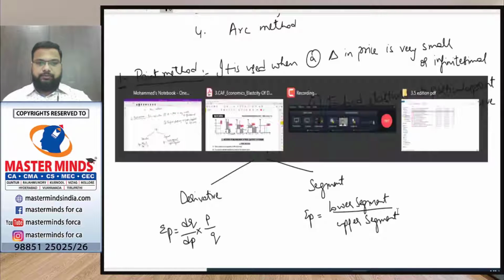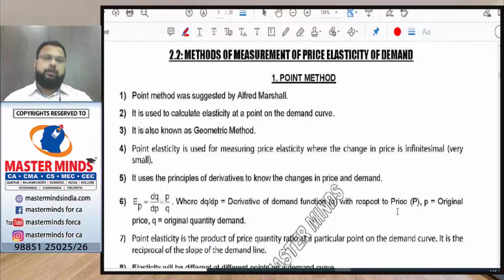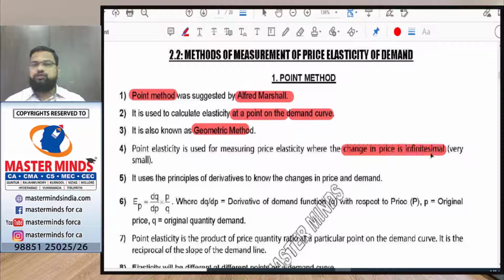Okay, so let us see the point method, the methods of measurement of price elasticity. The first one is the point method. This point method was suggested by Alfred Marshall. It is used to calculate elasticity at a particular point on the demand curve. It is also called the geometric method. Point elasticity is used for measuring price elasticity when the change in price is infinitesimal. So for these 2 reasons, that is, to calculate elasticity at a particular point on the demand curve or when the change in price is very small, infinitesimal, we use the point method.